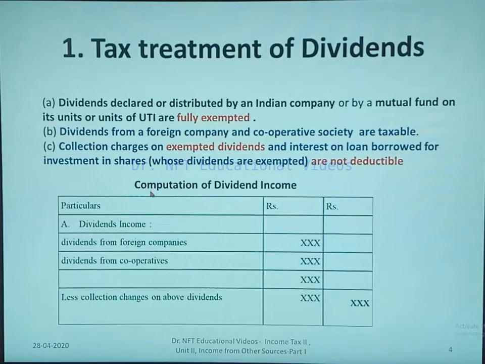Now let us see the format for computation of dividend income. In case of dividend income, you have to take only dividend from foreign companies and dividend from cooperatives. If you add them together and deduct collection charges on these dividends only from foreign companies and cooperatives, you get the total dividend income.